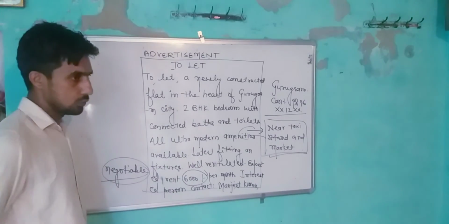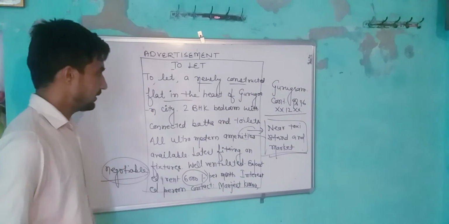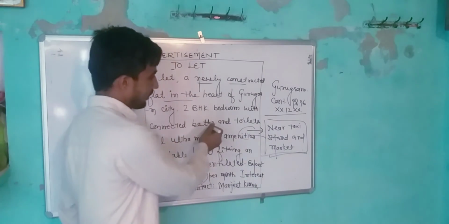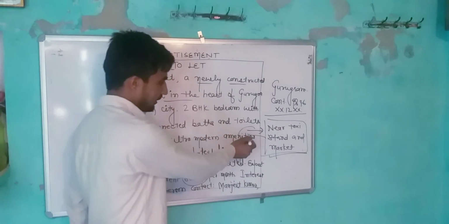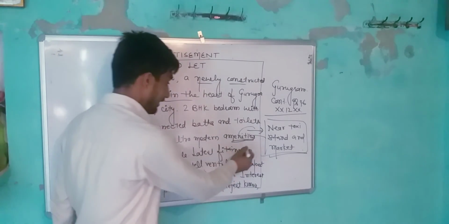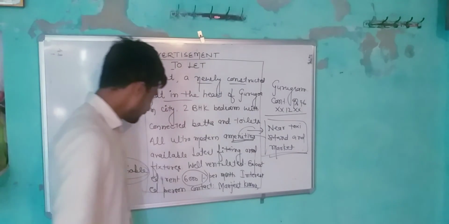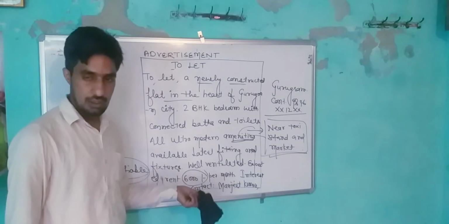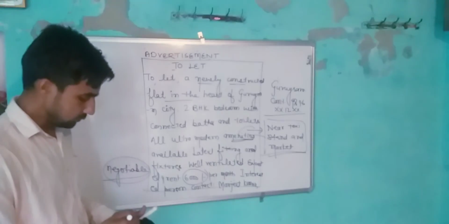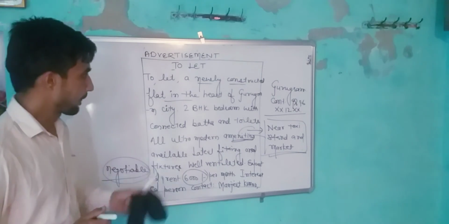In another way, you can start: a newly constructed flat is available to let in the heart of Gurugram city. 2 BHK bedrooms with connected baths and toilets. All ultra modern amenities, means facilities, available. Latest fitting and fixtures, well ventilated. Expected rent 6,000, and you can also write negotiable. In this way, students, you give the description in the advertisement.